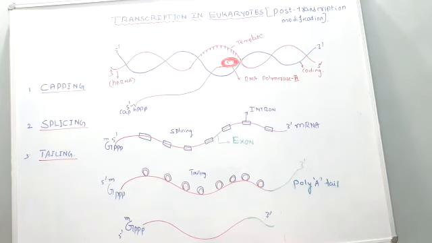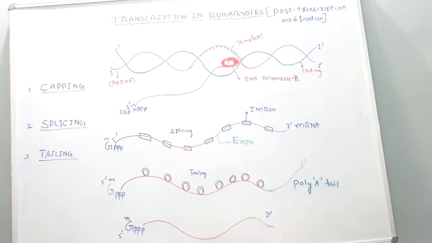Unless and until these introns are removed, the messenger RNA is not processed fully. So it is going to follow the next step, which is called splicing. Let me give you the definition of splicing. What is splicing? It is the process of removal of introns and joining of exons.